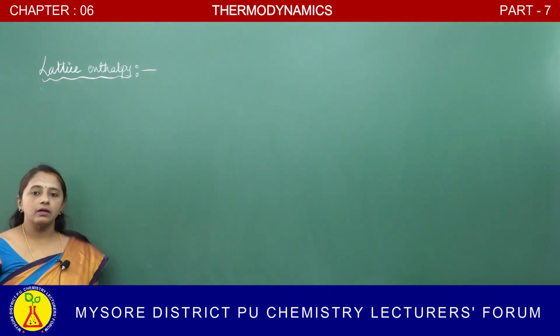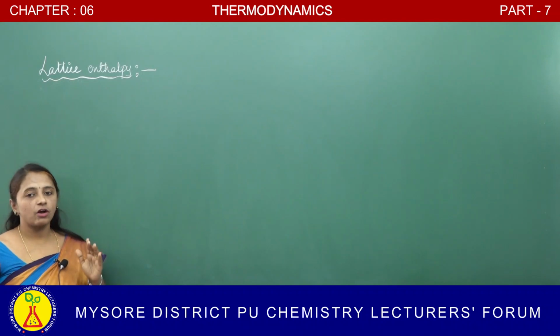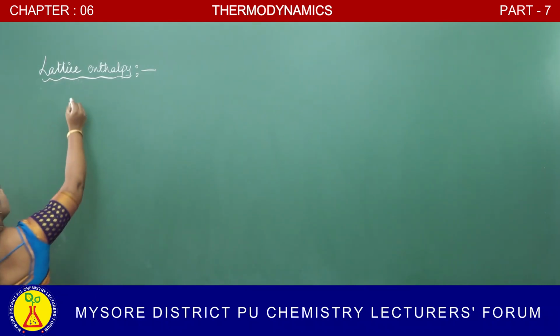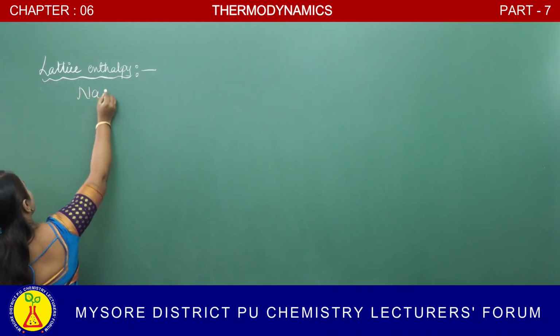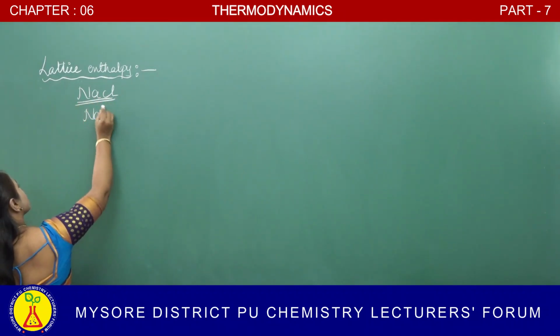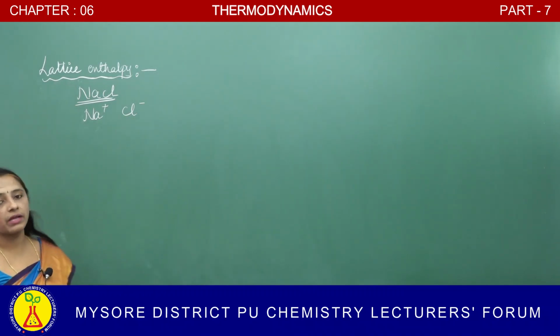Mainly, the ionic compounds are crystalline solids, and they contain oppositely charged ions, like we know, cations and anions. We can give the example of sodium chloride, which contains the ions Na plus and Cl minus.